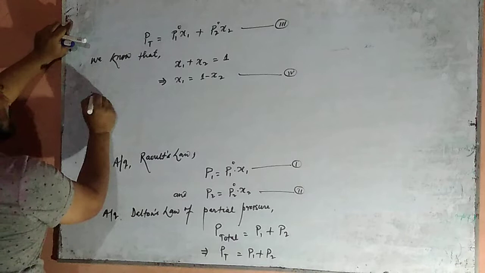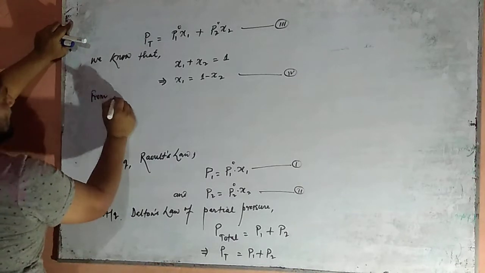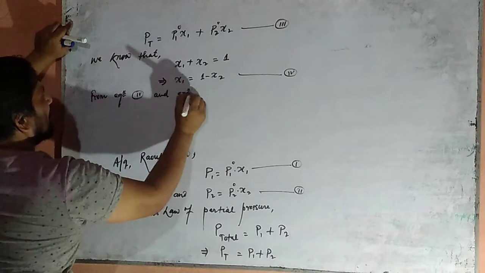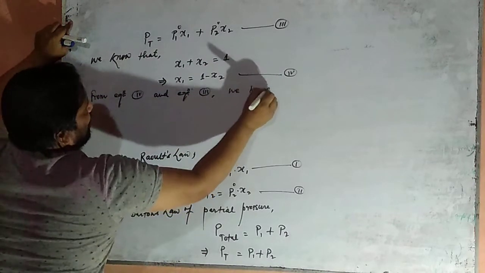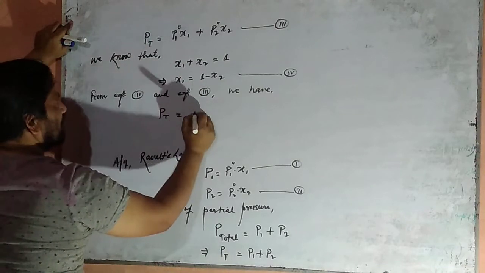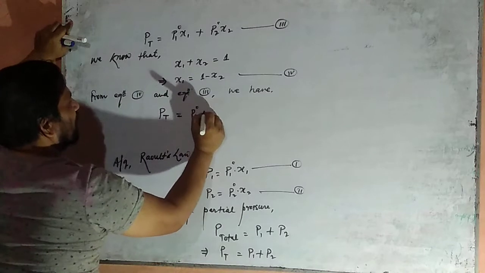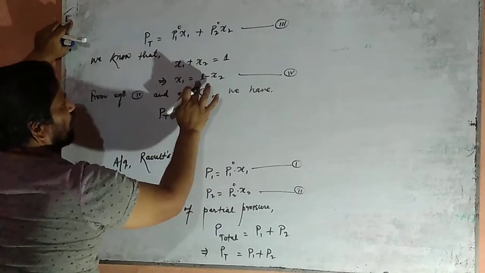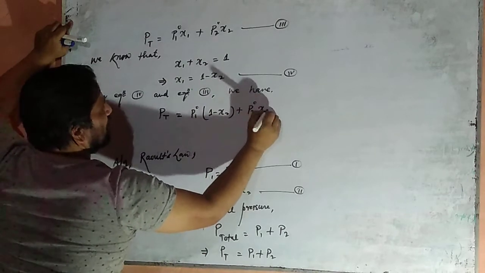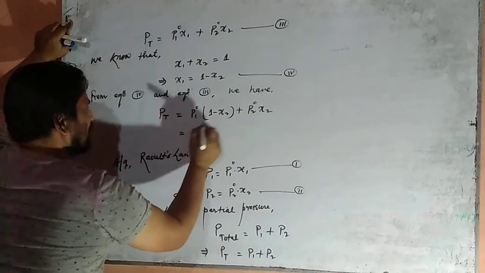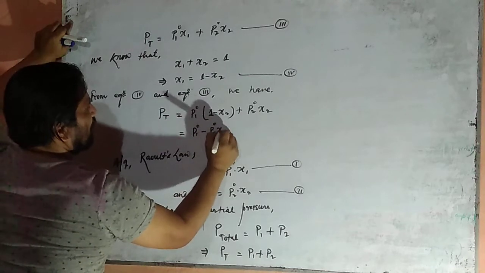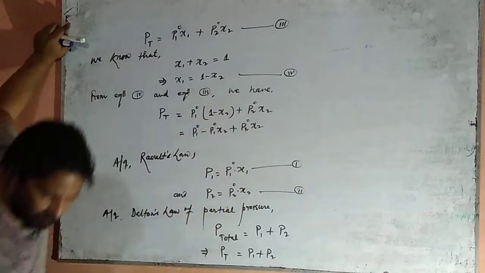So, from equation 4 and equation 3, from these two equations, Pt equals P1 naught into X1, where X1 is 1 minus X2, putting the value of X1 here, plus P2 naught X2, equal to P1 naught multiplied by 1 becomes P1 naught minus P1 naught X2 plus P2 naught X2. Okay, clear?